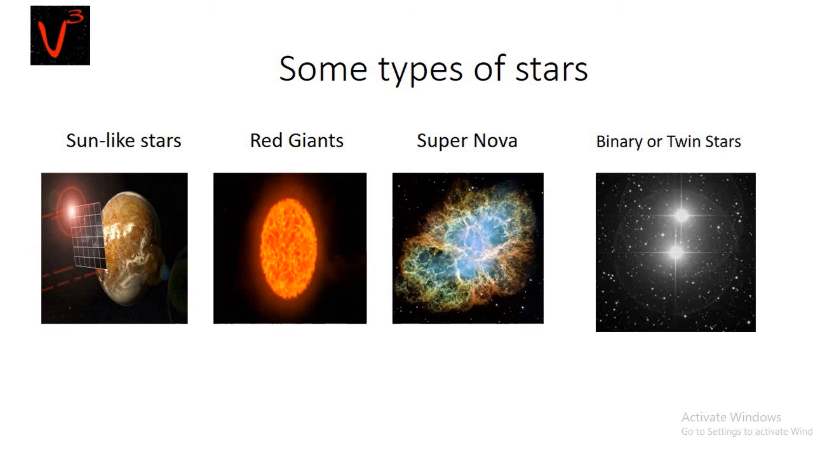The next one is binary or twin stars. More than half of the stars in the sky are binary stars. They consist of two stars that revolve around each other. At times, three or four stars that revolve around each other have also been located.